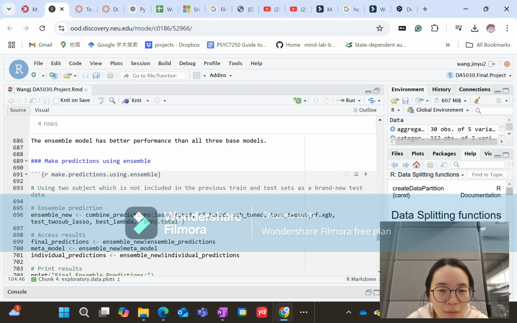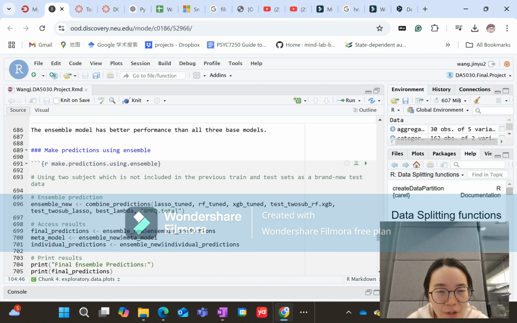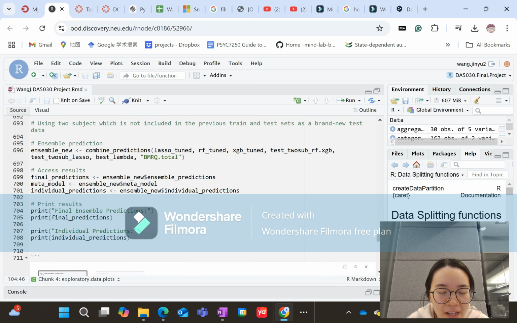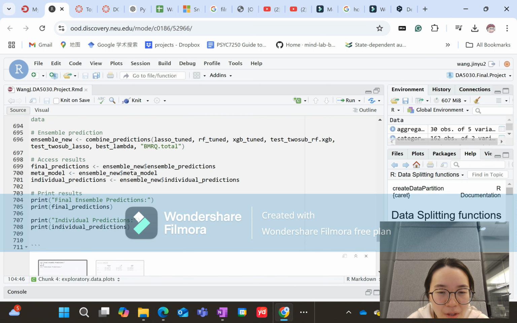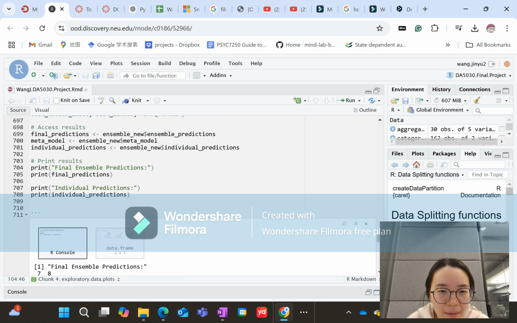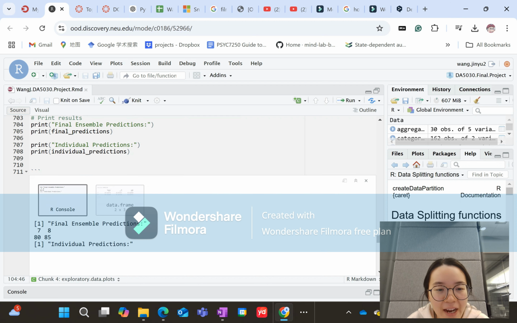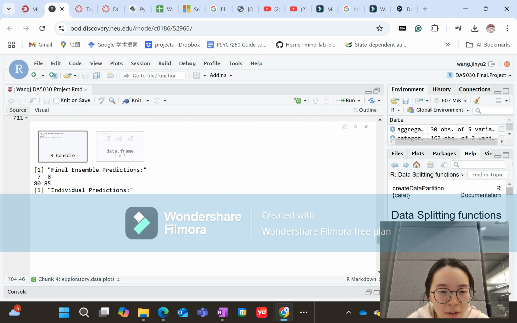I also used this ensemble model to predict two unseen observations which haven't been used in the previous train, test, and validation. It turns out the ensemble model can accurately predict the BMRQ score. As we can see here, the predicted value is exactly the same as the actual value.